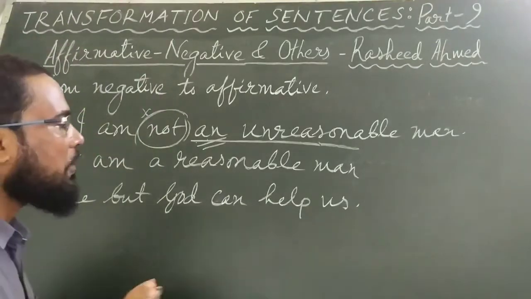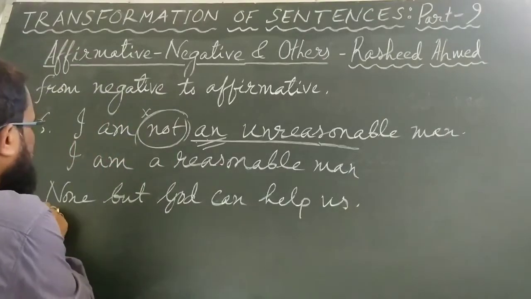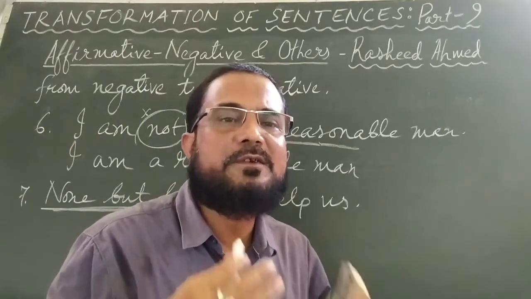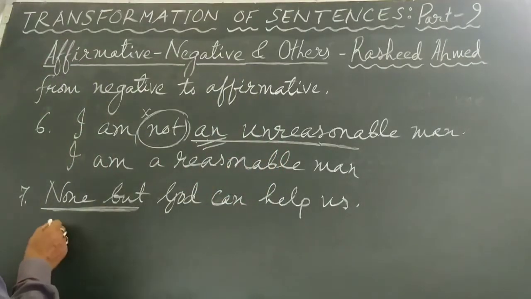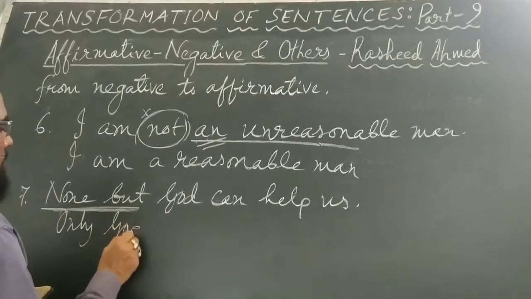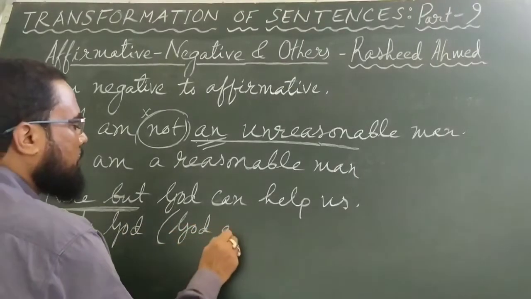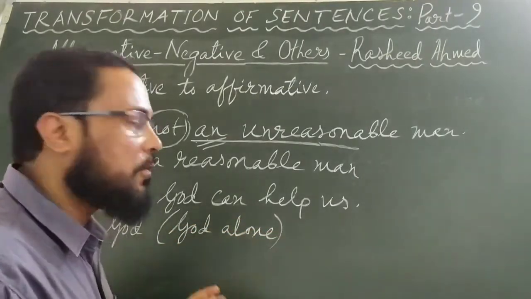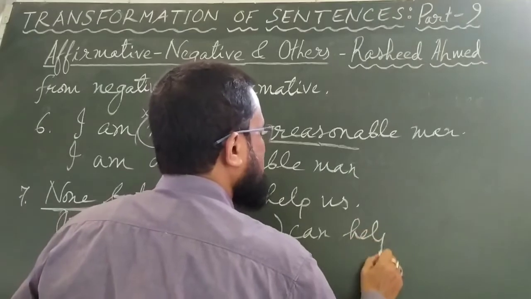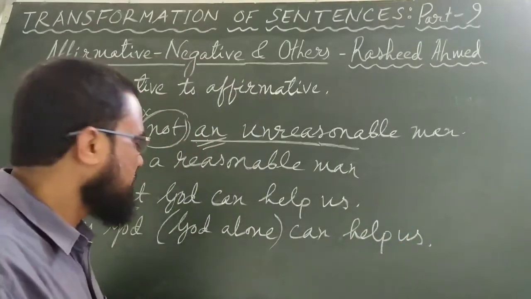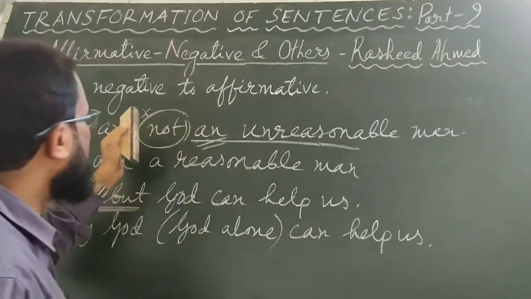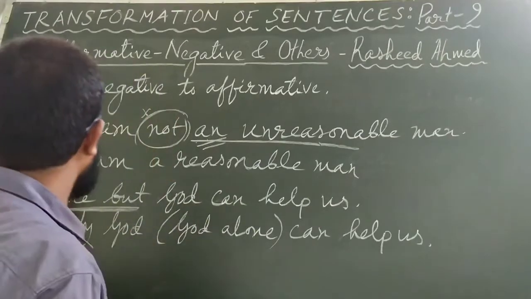Coming to the next one, none but God can help us. This is a very common, very popular sentence. When you have none but, it is a negative sentence, you have to change it into affirmative, and the easy way here is, in place of none but you write only. Only God. Or you can say God alone. None but God can help us, only God can help us, or God alone can help us. This is how sentences are changed from negative to affirmative. We have done 2. The next one will be number 8.